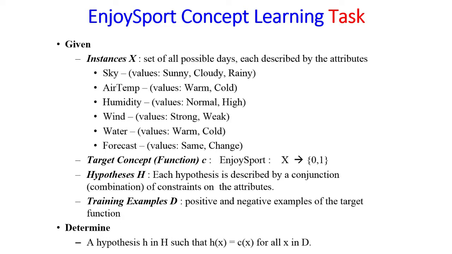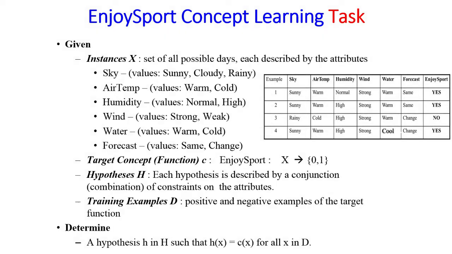What is the given data? Given data is instances capital X that consist of the set of all possible days, each described by the attribute values. In case of our example, the attribute names are sky, air temperature, humidity, wind, water, and forecast. In case of sky, the attribute values are sunny, cloudy, rainy. In our example, in the table, the cloudy attribute value is not shown. In case of air temperature, the values are warm and cold, and so on.